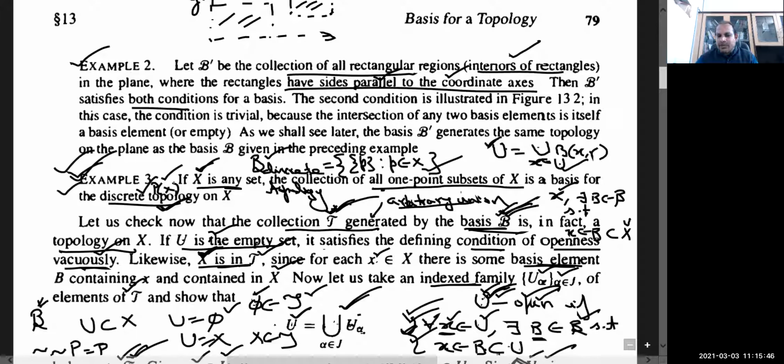Can you tell me under what condition this collection of singletons is going to be a countable set? Anyone? What should be the assumption for this set to be countable? It will depend on X, because P is varying over X. If X is countable, then this collection will be countable. And if X is uncountable, then obviously this collection is uncountable. So this collection of all singletons can be countable or uncountable, depending on the nature of the set X.